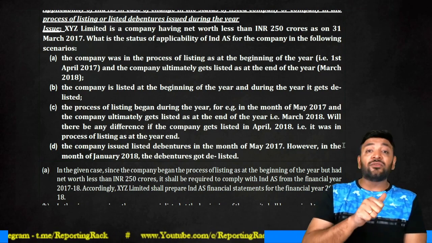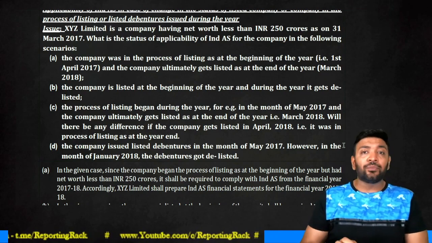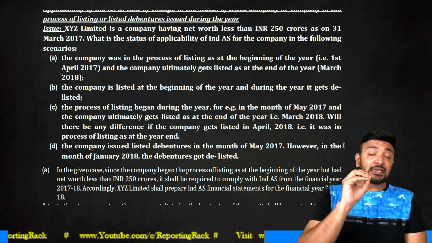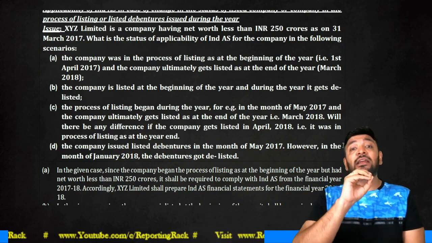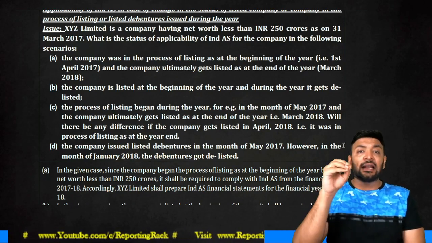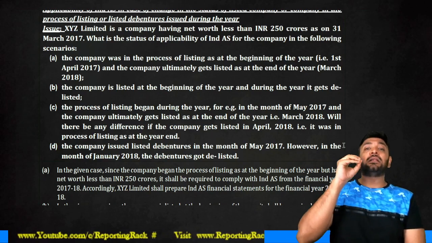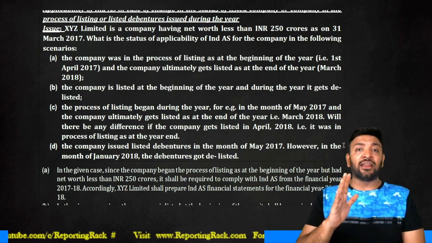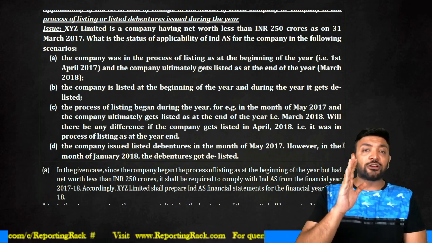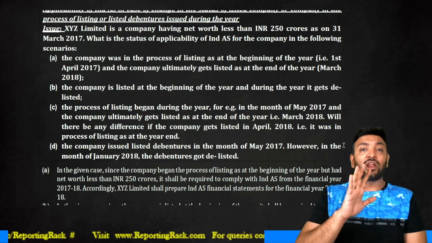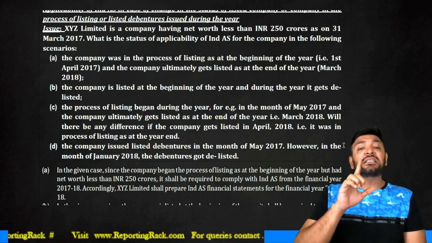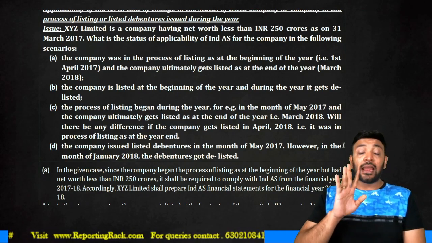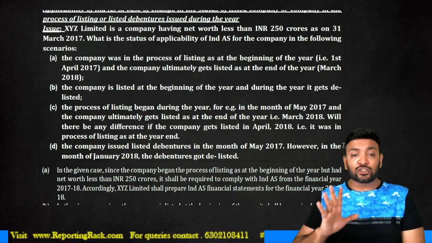Guys, at the beginning of the year, the company shares were neither listed nor in the process of listing. During the year, that is in the month of May, they started the process of listing. If the process of listing is completed by the end of the year, by 31st March 2018, since the company is already a listed enterprise, it shall start adopting IND AS for the financial year 17-18, as it is under phase 2.